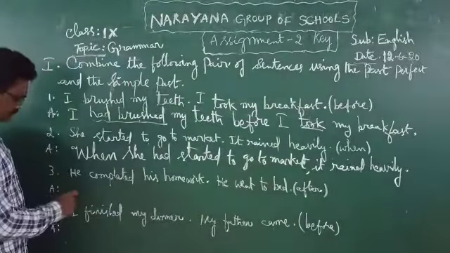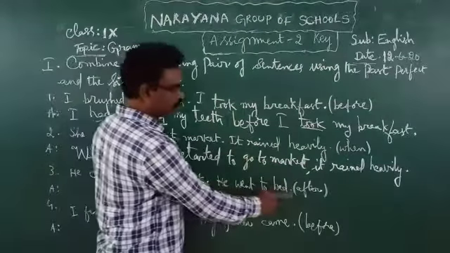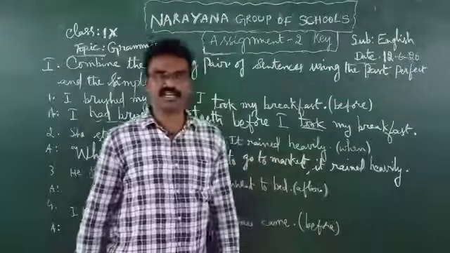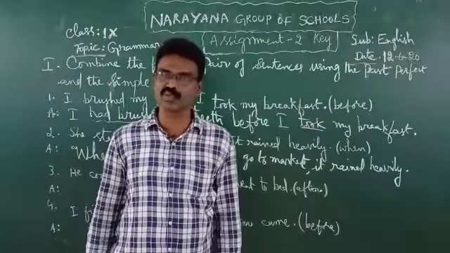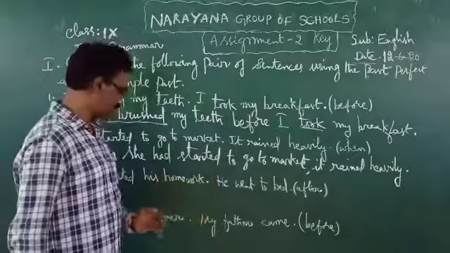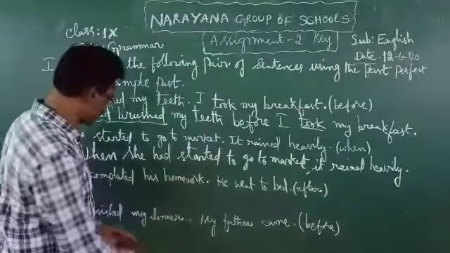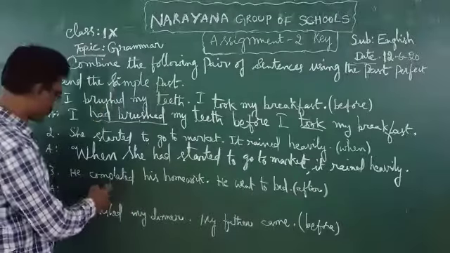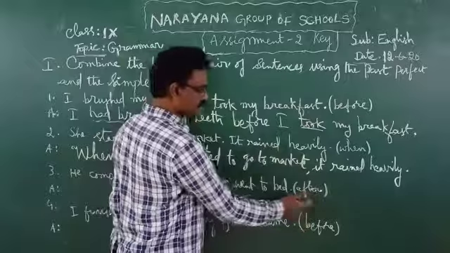Now let us see third one. He completed his homework. He went to bed. From these two actions, which one is the first completed? After completing his work, he went to bed. So this is the first completed action. We are asked to combine these two by using after.